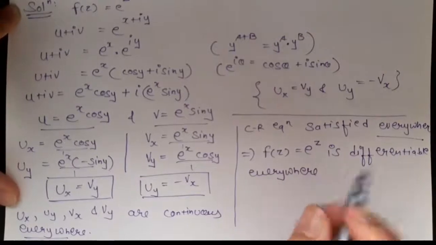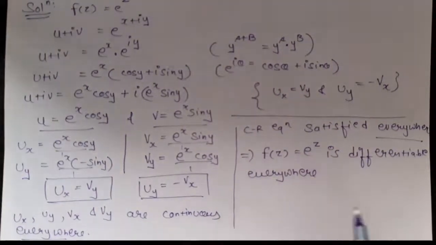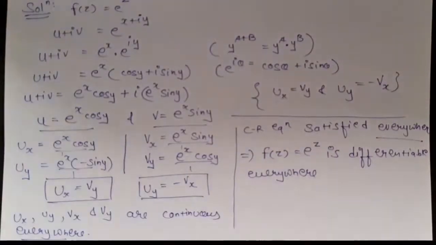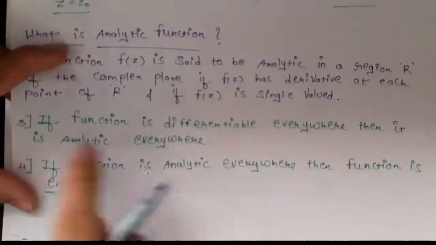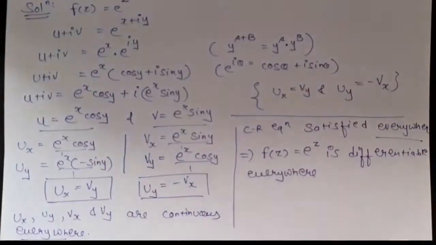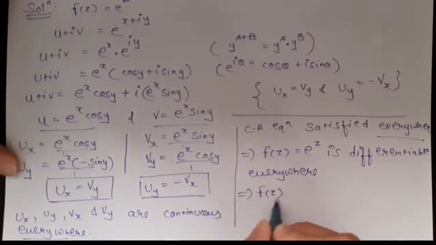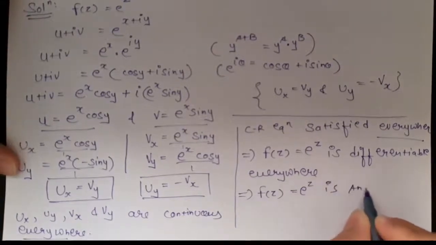Okay, so now as the function is differentiable everywhere, as I had told in the points, if the function is differentiable everywhere, then it is analytic everywhere. As the function is differentiable everywhere, the function is analytic everywhere. So the function f of z equals e raised to z is analytic everywhere.